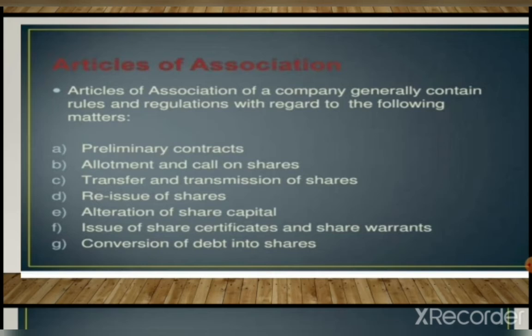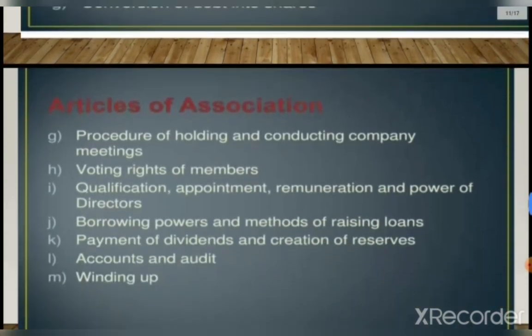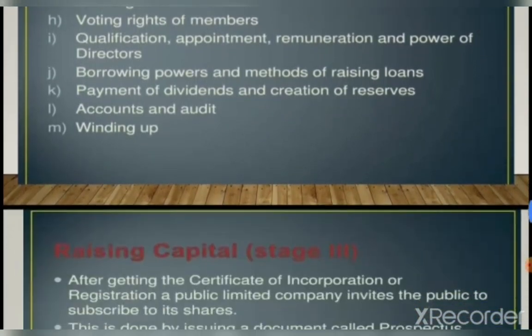with outsiders. But in our article of association, you can say that it is a document which contains the rules and regulation for the internal management of a company. Preliminary contracts are there, allotments and call on shares are there. Whatever things are required inside the company, that all will come in article of association. These are the documents which are required for the incorporation. These we will study in detail further.